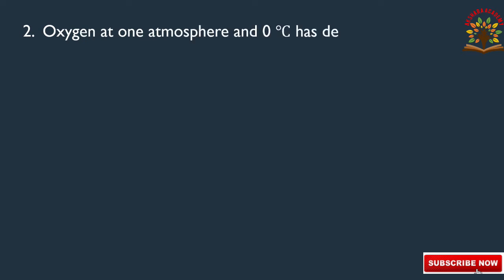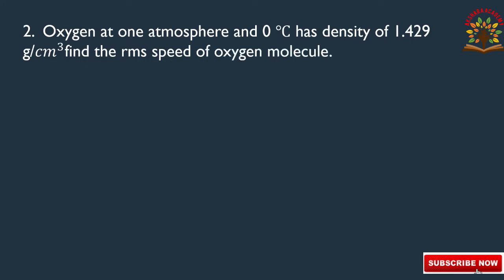Oxygen at 1 atmosphere and 0 degree centigrade has a density of 1.429 gram per centimeter cube. Find the RMS speed of an oxygen molecule. In this question they are asking to find the RMS speed of an oxygen molecule. They gave density as 1.429 gram per centimeter cube. Pressure they gave 1 atmosphere.